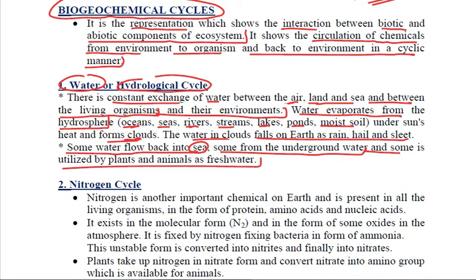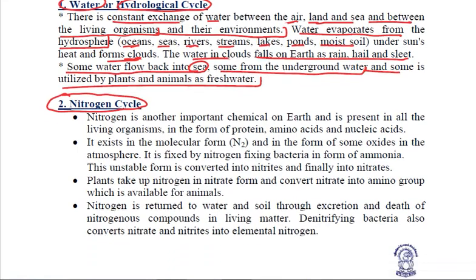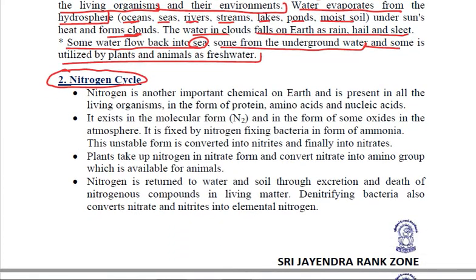The next cycle is the nitrogen cycle. Now this is quite important, and we need to relate a lot of things in it. So please try to focus on this nitrogen cycle. We know that nitrogen is a very important chemical which is present on earth, and it is present in all the living organisms in various forms, whether it is in the form of proteins or amino acids or nucleic acids, right?